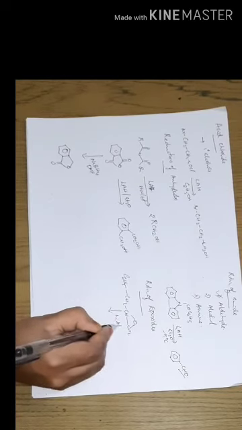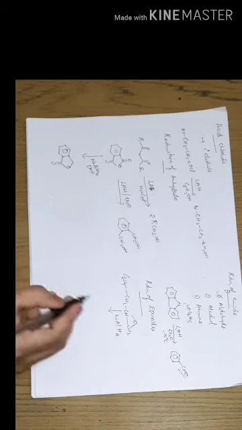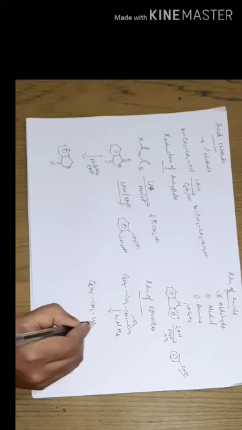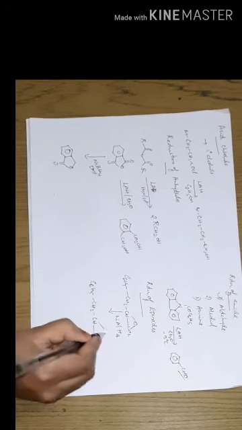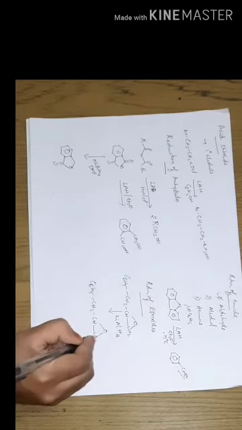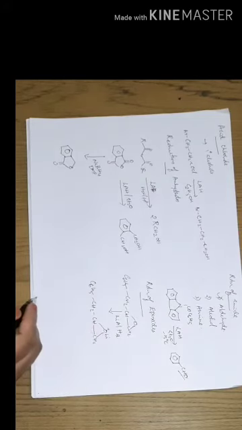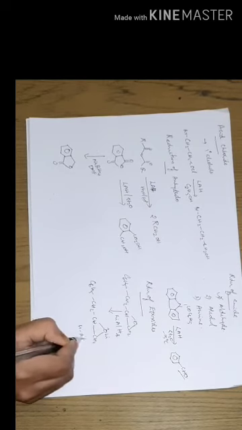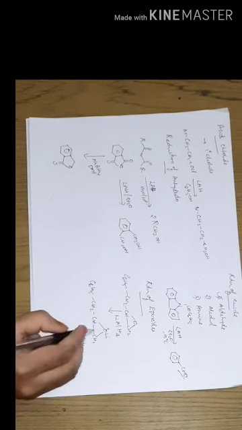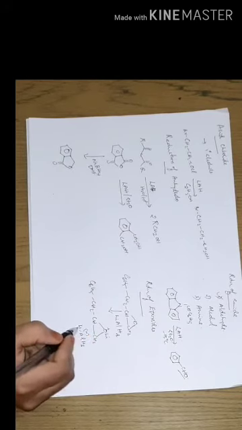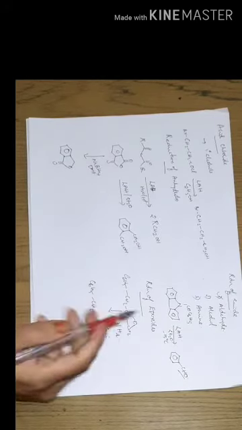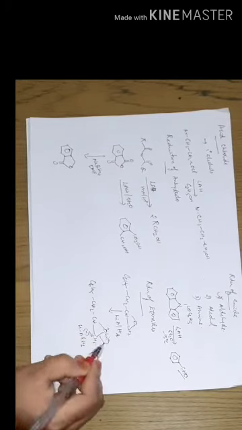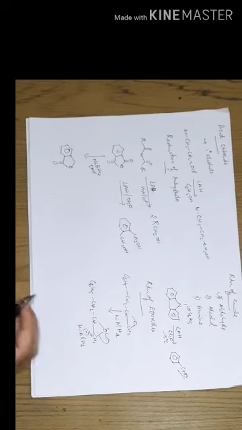In the presence of lithium aluminum hydride, the first step will be like this: CH2, CH2, O, Li plus, and the counter ion here is the HAlH3 minus ion. This negative charge attacks the CH2 group, which shifts the C-O bond to this position.